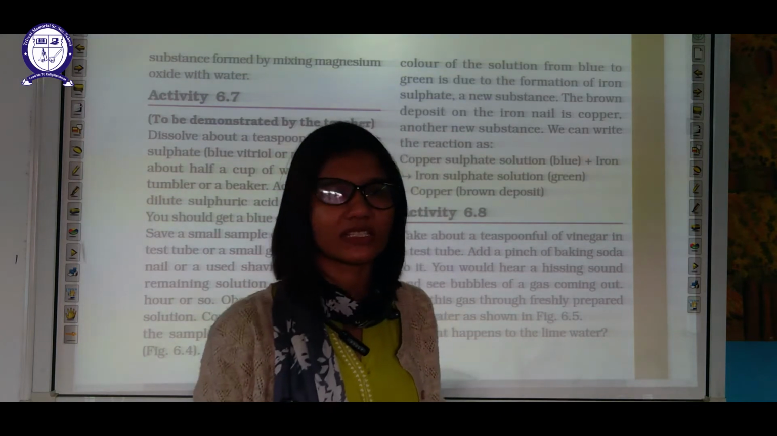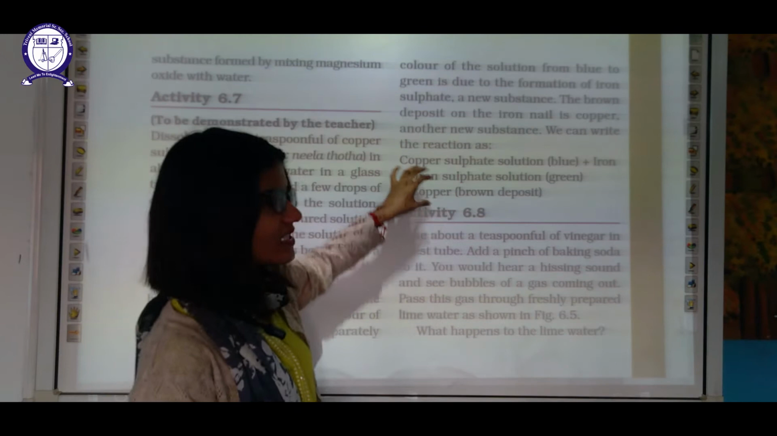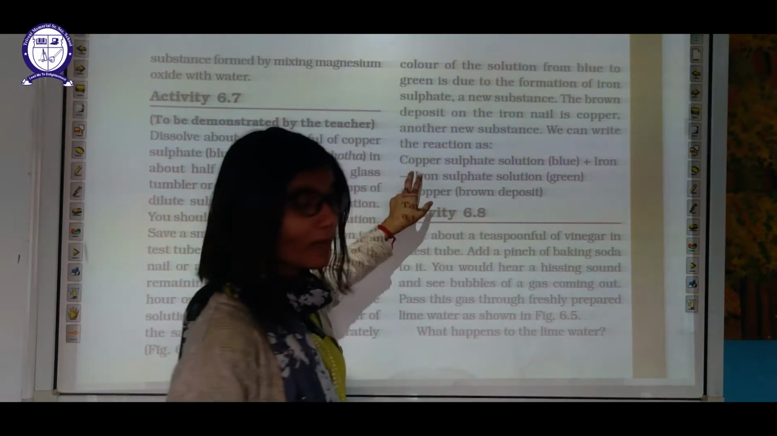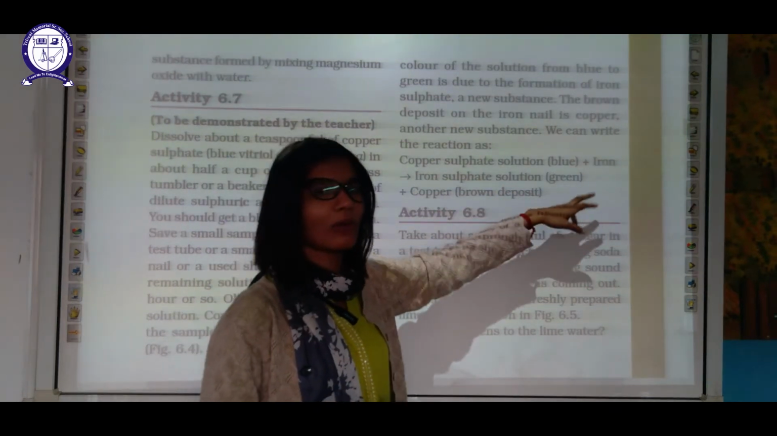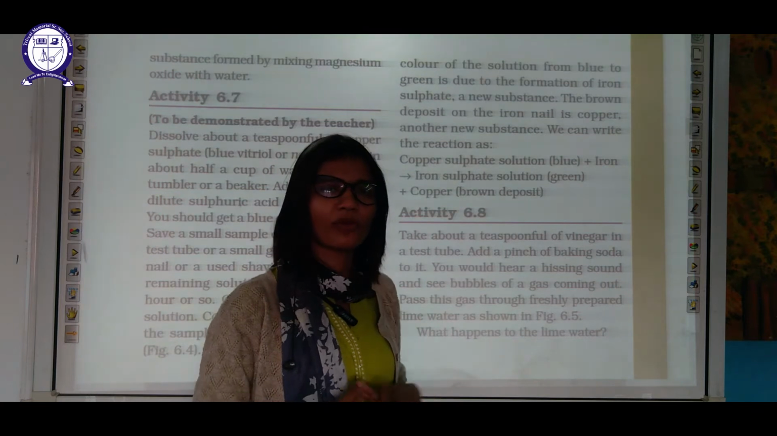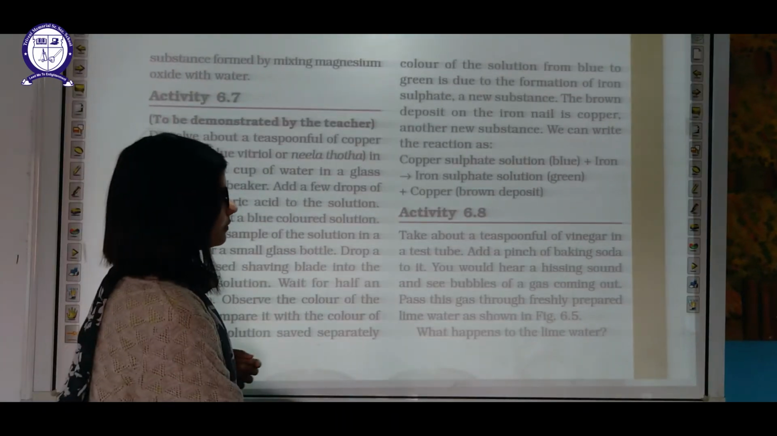What kind of change is this? This is a chemical change, and such equations, by the way, are known as displacement reactions because iron has displaced copper from its solution and formed iron sulfate. This is an example of a displacement reaction. Same thing written here.